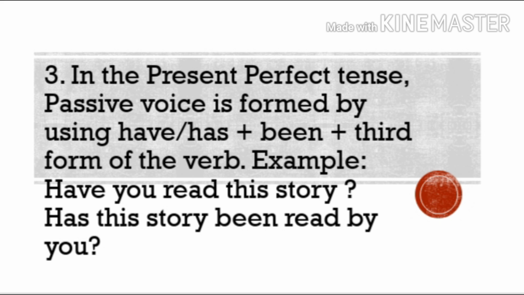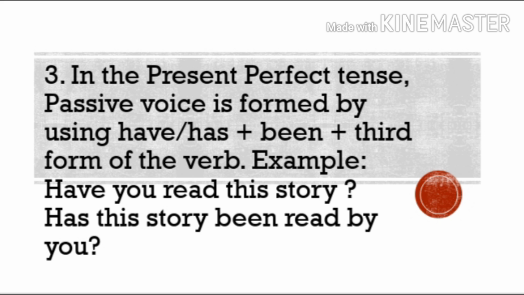In the present perfect tense, passive voice is formed by using have or has plus been plus third form of the verb. Look at this example. Have you read this story? This is a question. So now we change it to passive voice. So instead of have, we have to write has. Has this story. Why has? Because we use has with the third person, isn't it?